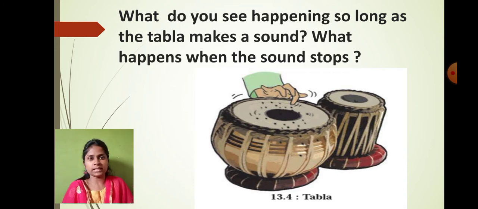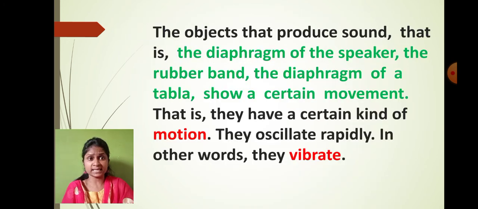So that means what? In all the three cases, like you must have seen in the stretching of the rubber band, in playing the tabla, and when you keep your hand on the music system, you must have seen a certain type of movement, right? The objects that produce sound, so far we have spoken about the diaphragm of the speaker, the rubber band, the diaphragm of the tabla, they all show a certain type of movement, right?